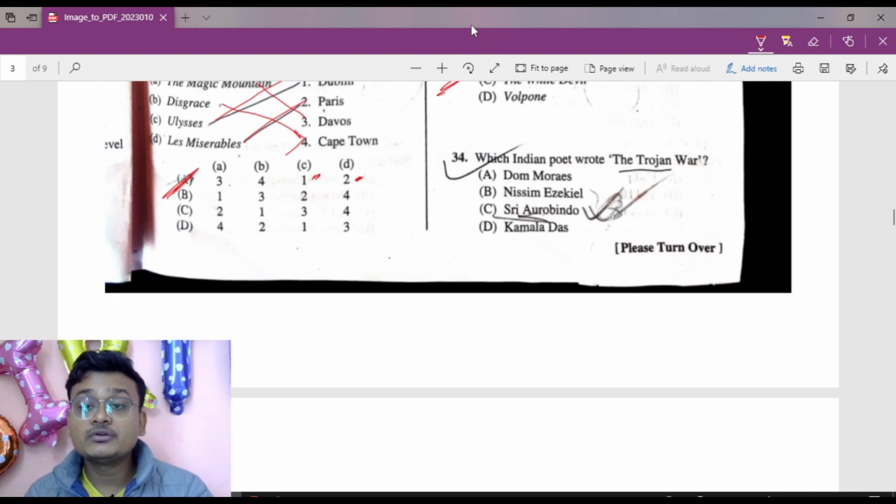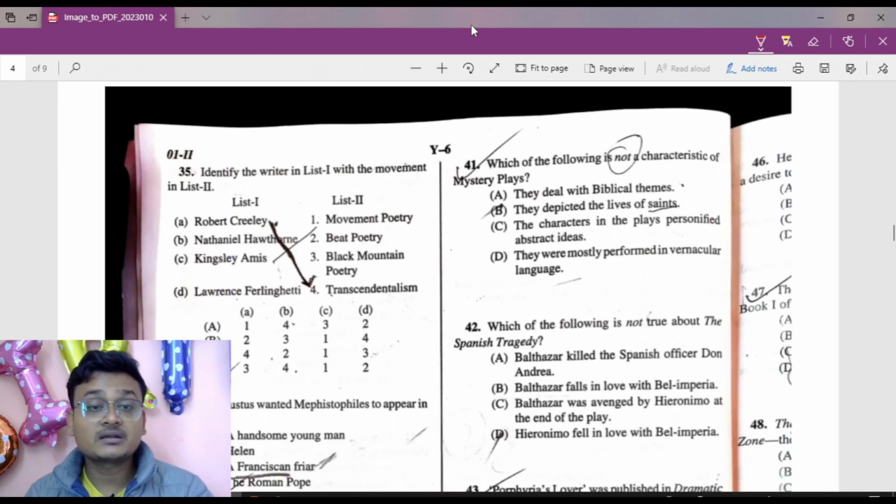Question number 34. Which Indian poet wrote the Trojan War? It is Sri Aurobindo. Sri Aurobindo wrote a poem on the Trojan War. So here C is the right answer. Now move to question number 35.